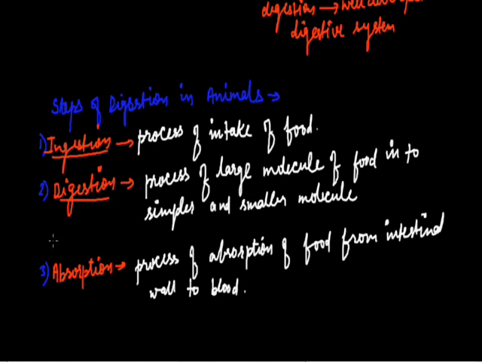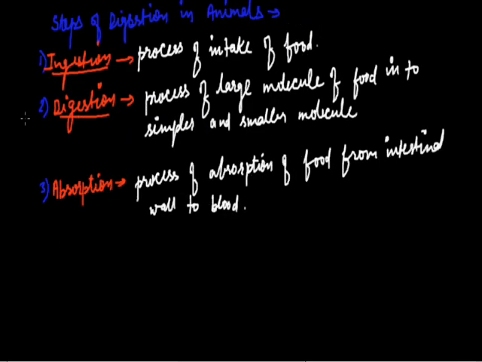This process in animals occurs by different kinds of organs. For example, in human beings, absorption occurs by finger-like structures called villi.